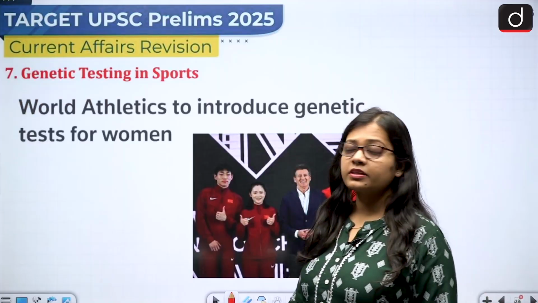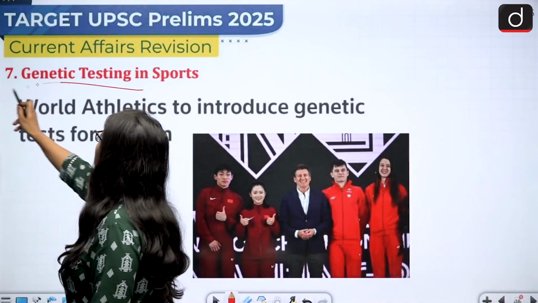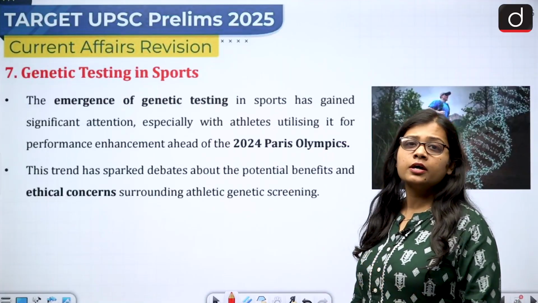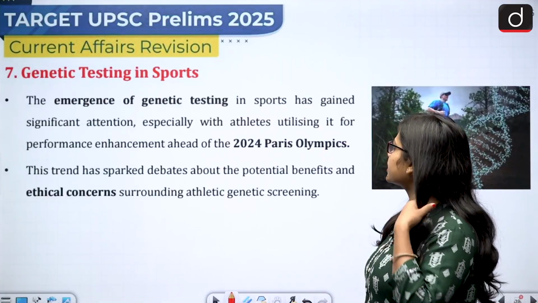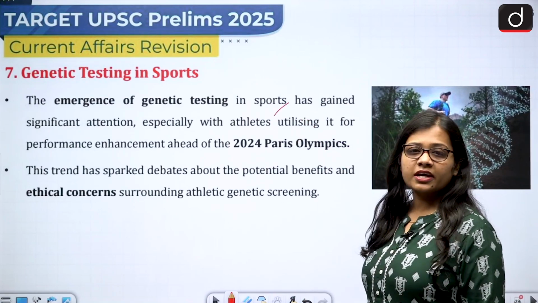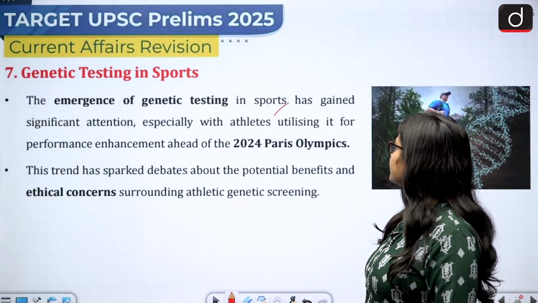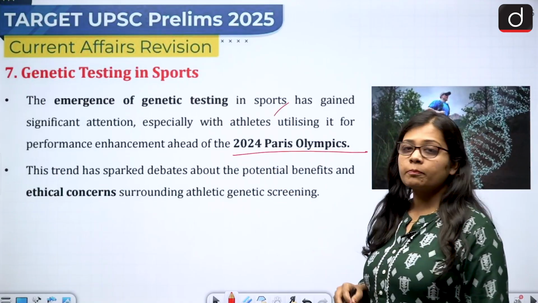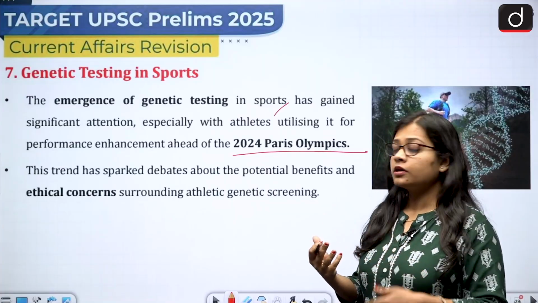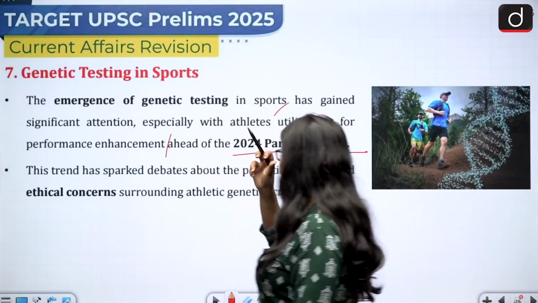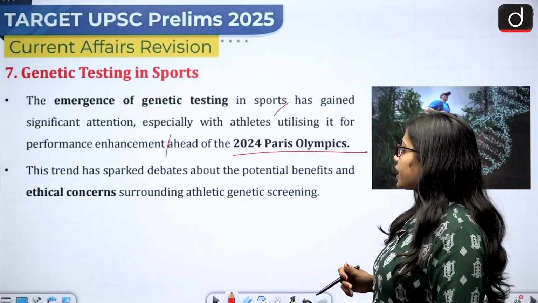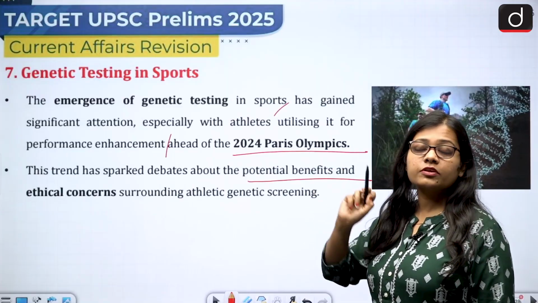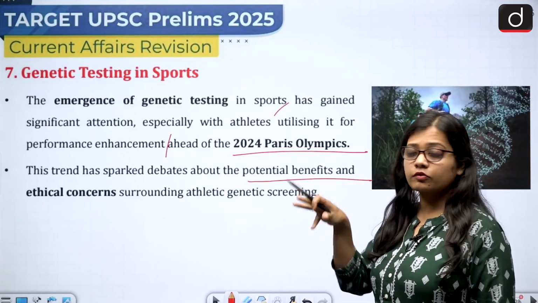Then comes the next topic, and that is the genetic testing in sports. Now if we talk about the genetic testing in sports, that is with regard to testing the DNA of the person. So the emergence of genetic testing in sports has gained significant attention, especially with athletes utilizing it for performance enhancement ahead of the 2024 Paris Olympics. So for the enhancement of the performance, it was seen that the athletes were using it, and this trend sparked debates about the potential benefits and the ethical concerns. So if they are getting benefits out of it, but there were ethical concerns also associated with it.